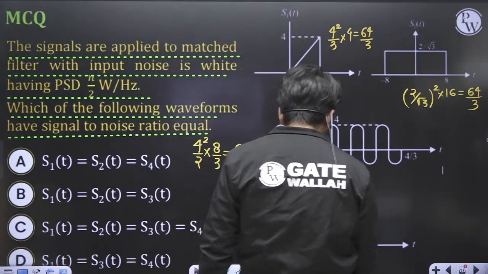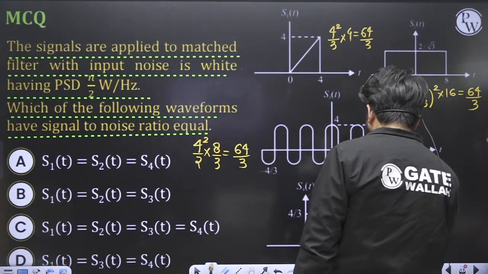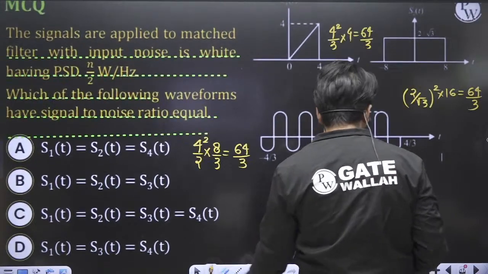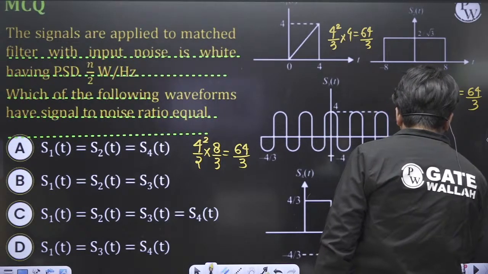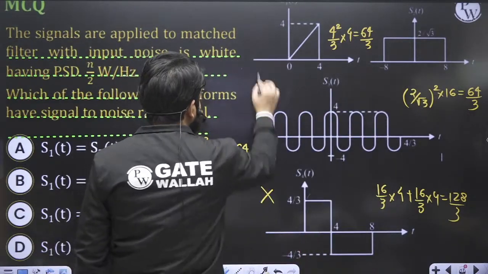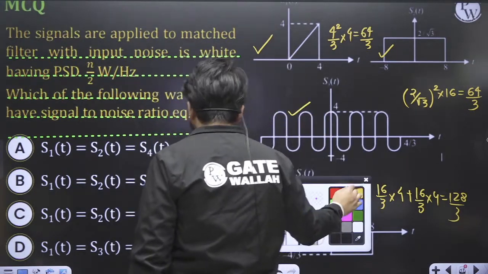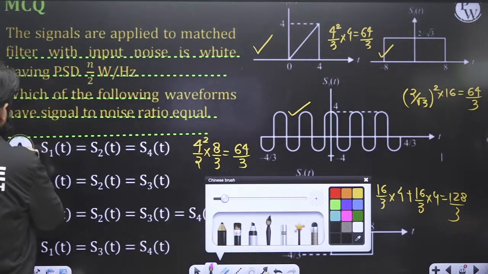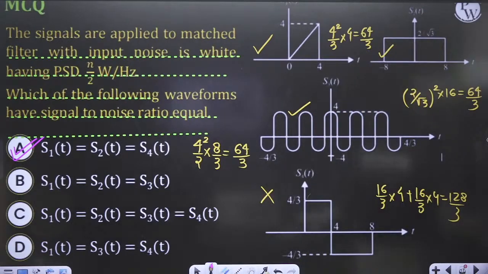What is the energy of this pulse? This becomes A square 16 by 3 into 4 plus 16 by 3 into 4, so this becomes 128 by 3. So the fourth option has a different energy, but S1(t), S2(t), S3(t) have the same energy. So which option has to be correct in this case? S1(t), S2(t) and S3(t). So option A has to be correct.